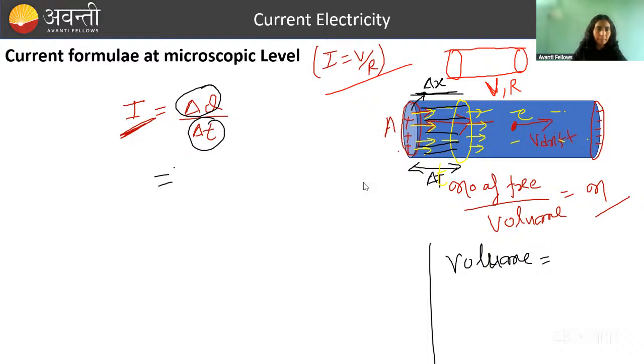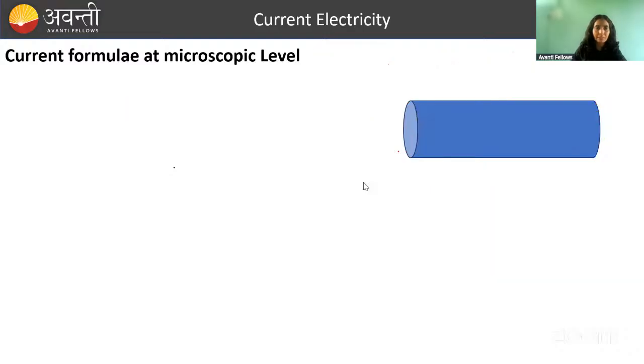You people are not getting me, I guess. Let me erase everything. I said current is entering here, okay? And then what is happening? It is reaching this cross section, and then it is coming out from this cross section. And in what amount of time does all this happen? In delta t amount of time.